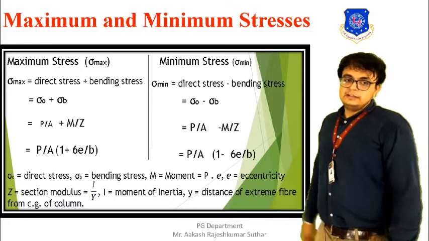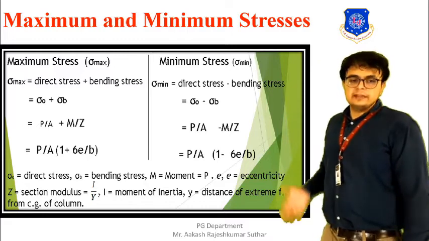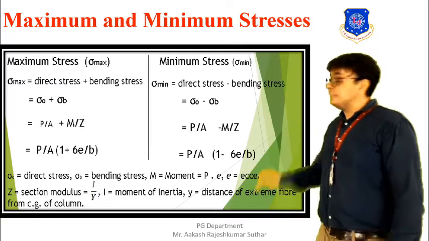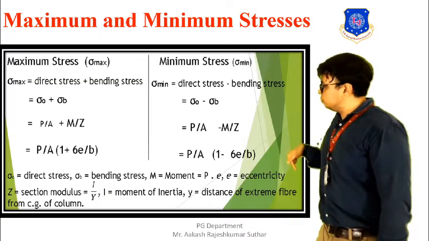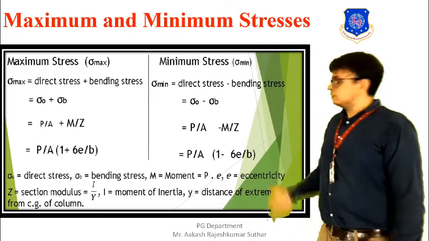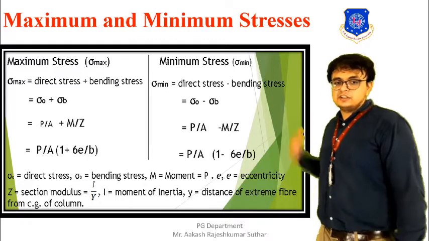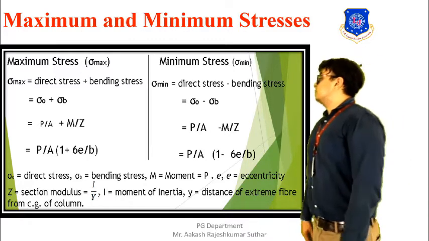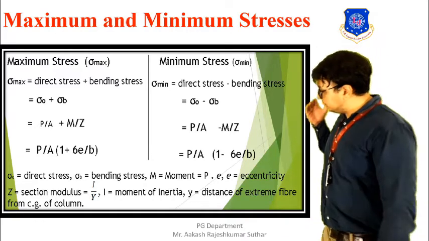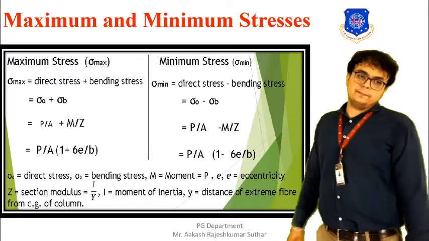Here sigma 0 is the direct stress, sigma B is the bending stress, M is the moment, E is the eccentricity, and the moment formula here will be P into E. Means the axial load P into the eccentricity E. So that is the moment. Z is the section modulus, that will be equal to I by Y, where I is the moment of inertia and Y is the distance of the extreme fiber from the center of gravity of the column. So these are the parameters which each term designates. Okay.